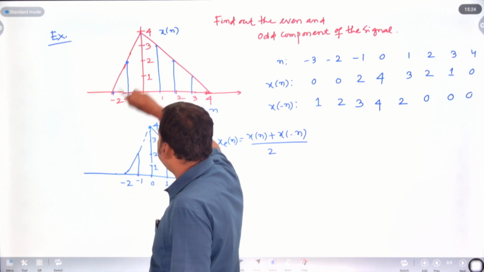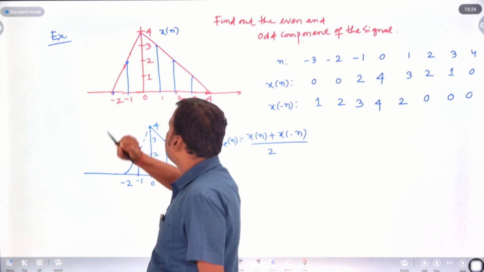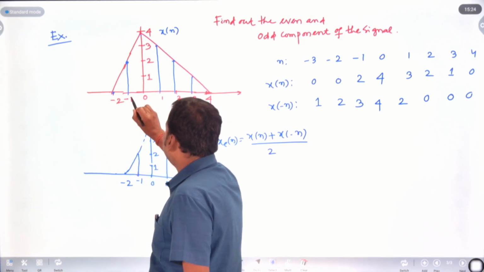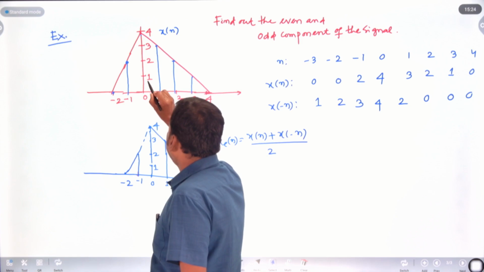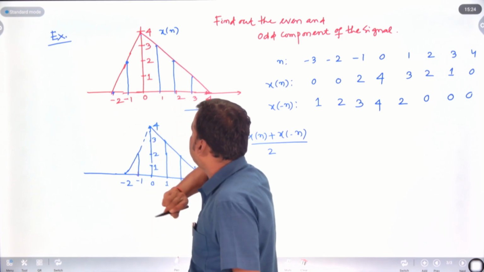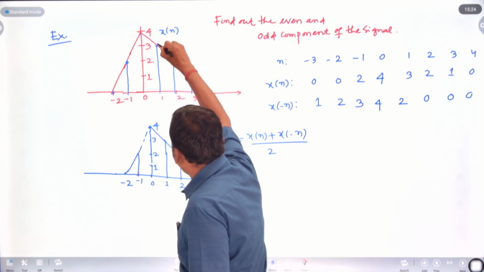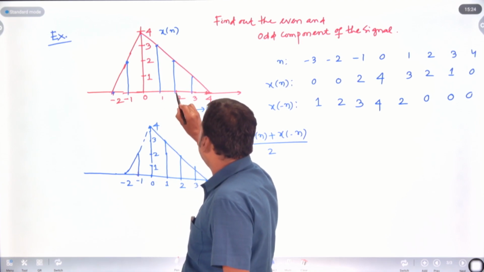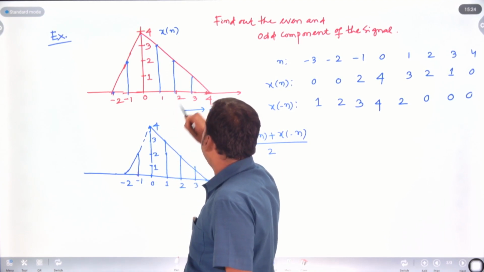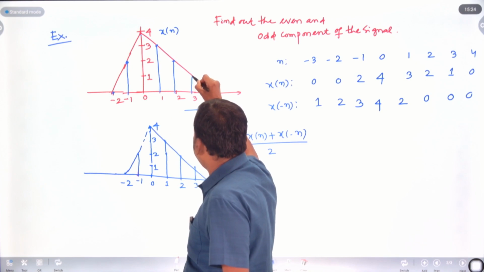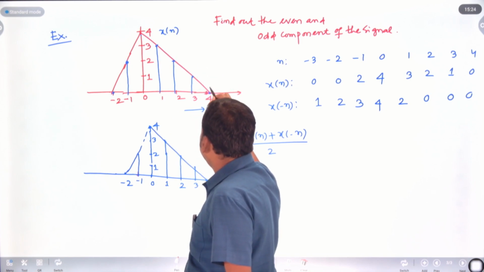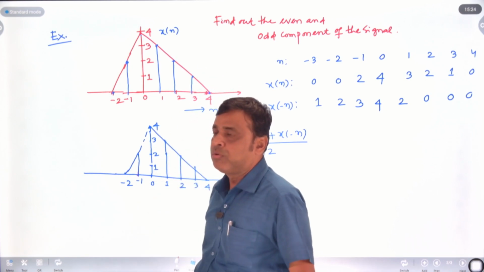First of all, you sample it. At n equal to minus 2, the value of x of n is 0. n equal to minus 1, the value is 2. n equal to 0, x of n equal to 4. n equal to 1, the value is 3. n equal to 2, x of n is 2. n equal to 3, x of n is 1. And n equal to 4, x of n equal to 0.